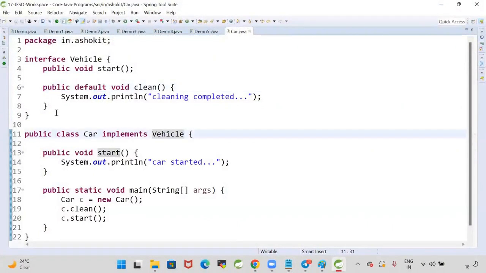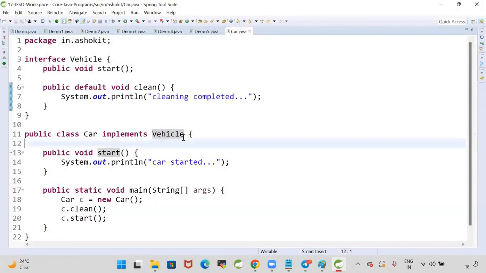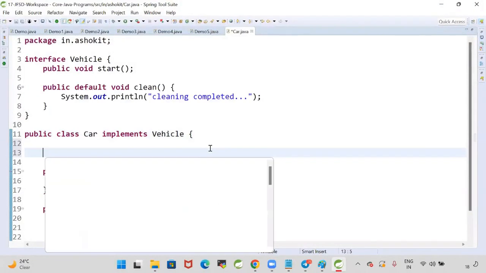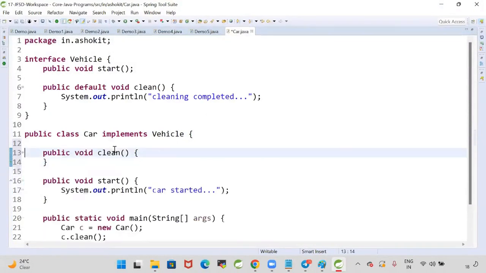Now, if it is a default method and I don't like the interface implementation, I can override that default method. Can I override that clean method? Whatever the clean method is available, can we override? Yes, we can override that default method.